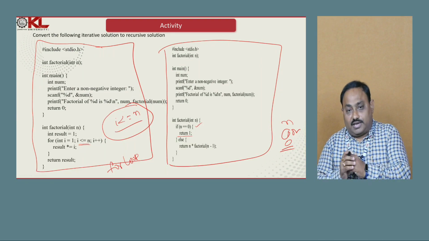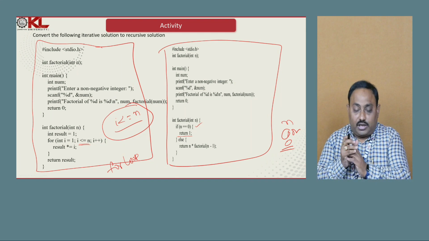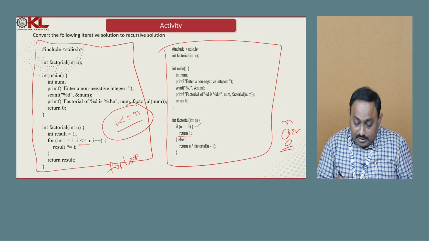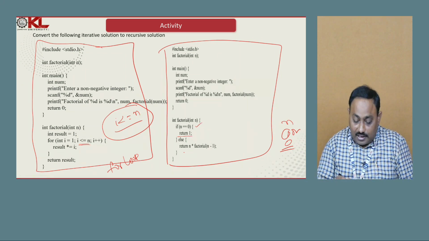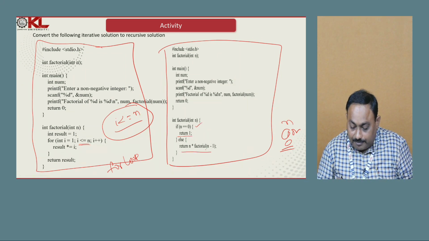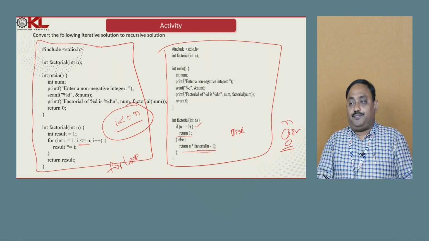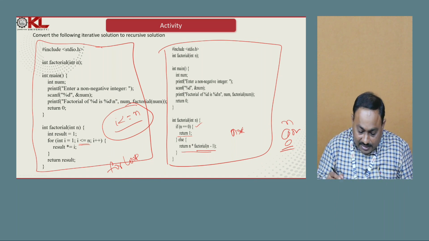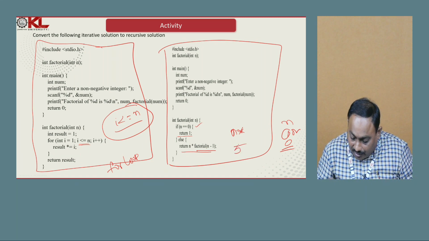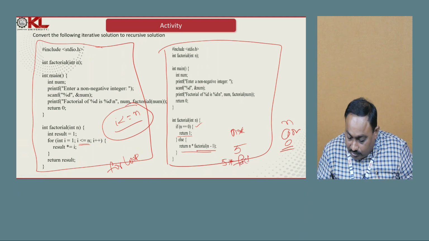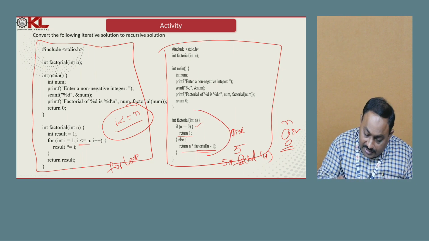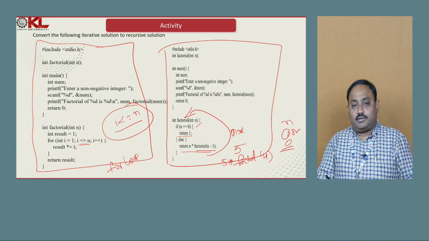If it is not the case, if n is not equal to 0, then it goes to the else part and executes this return statement, that is n into factorial of n minus 1. Let us consider here if n equals 5, then it will be 5 into factorial of 4. Now a recursive call will take place.